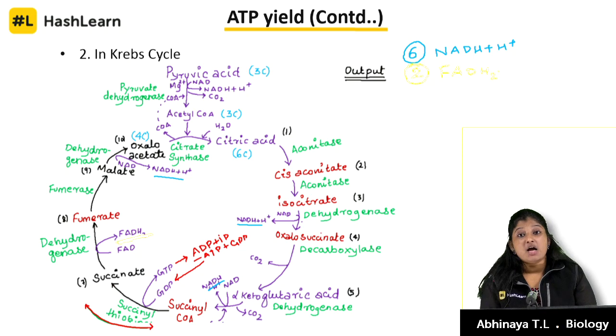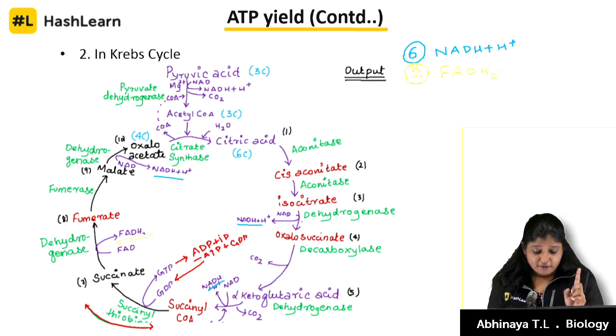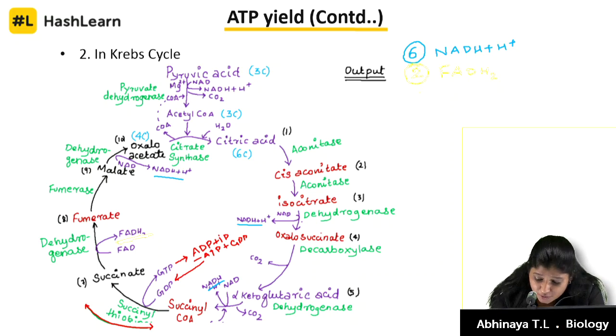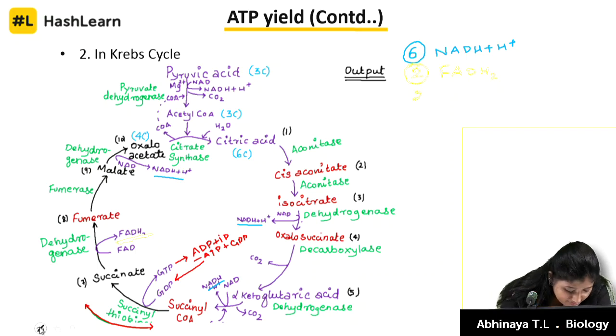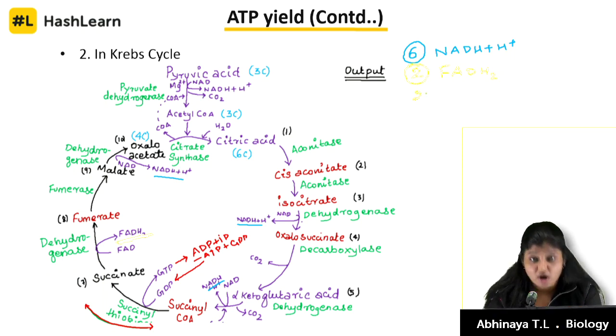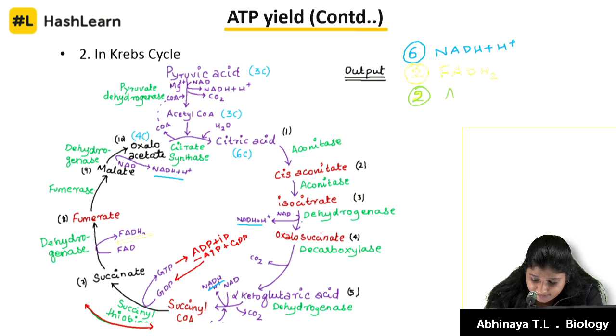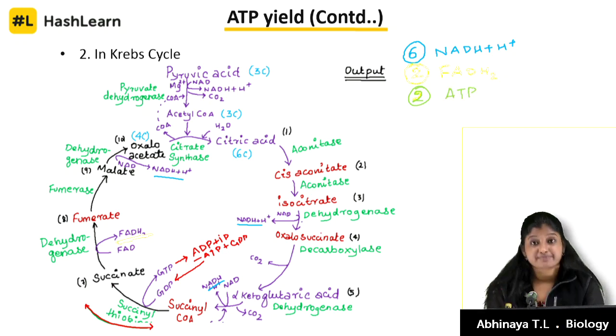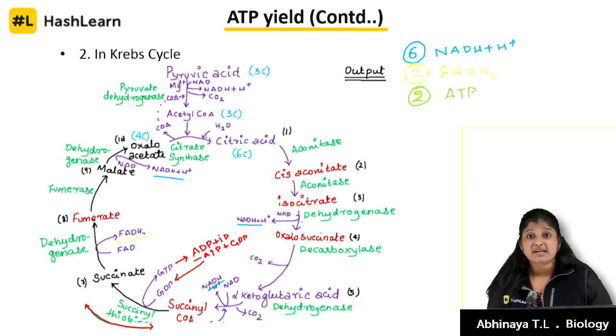Yes, kids. It was 1 molecule of FADH2 for 1 molecule of pyruvate. It will be 2 molecules of FADH2 and 2 molecules of ATP. Yes, there is only 1 molecule of ATP for 1 pyruvate or 1 acetyl-CoA, so it will be 2 molecules of ATP. Right. Let's come to the complete conclusion.